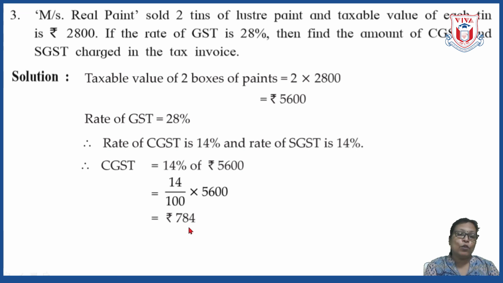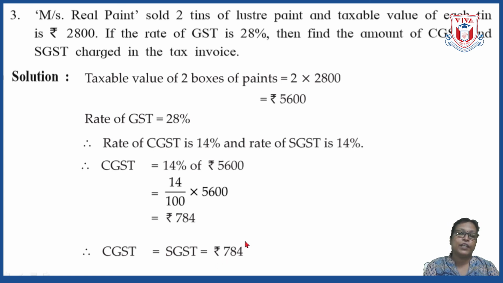This is the value of CGST calculated. Obviously, the value of SGST is also the same, because we have seen that GST is divided into two components and those two components are exactly the same. The value is exactly the same. So from this we can write that the amount of CGST is the same as the amount of SGST, that is rupees